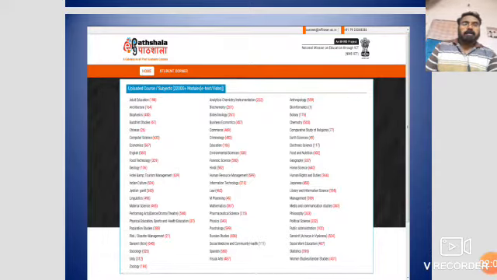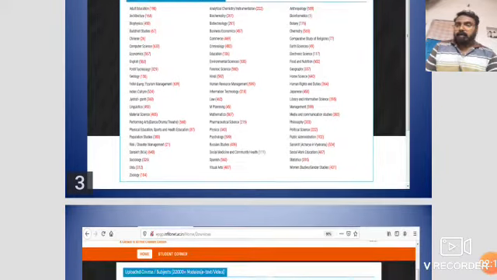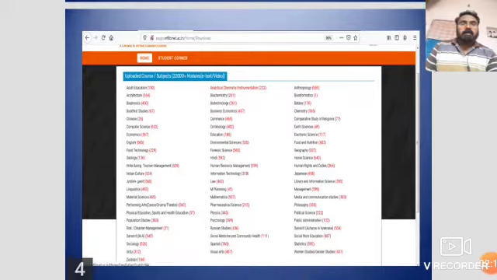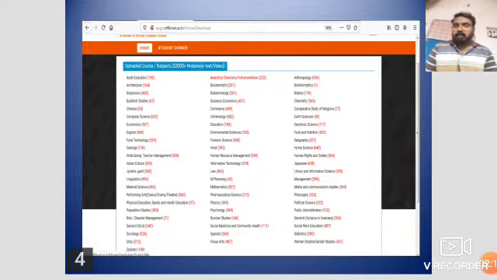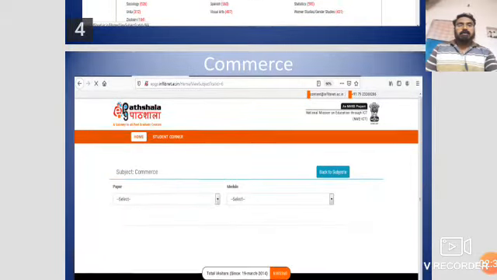Whatever subject you want, you may click it and go into that. In slide 4, the total number of 22,000 plus modules are uploaded in this portal. There are two formats, e-text format and video format, available in this EPG Pathshala.